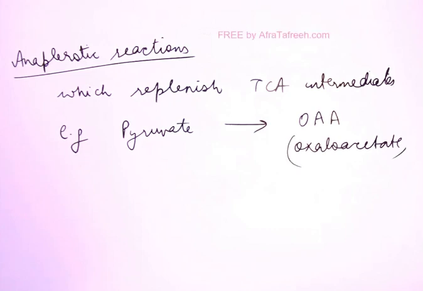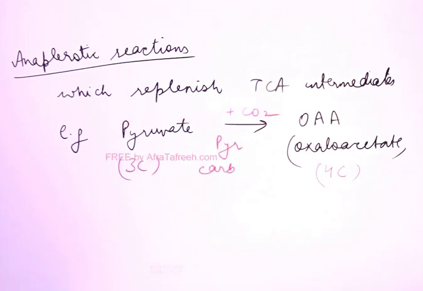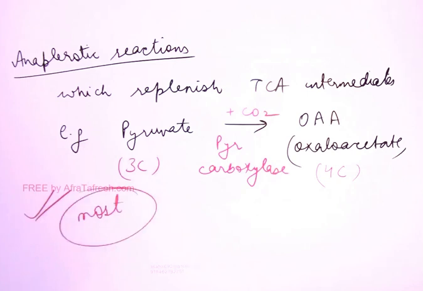See how this reaction will occur. Pyruvate is a 3-carbon compound, oxaloacetate is a 4-carbon compound. So from 3 to 4 carbon, we can simply add carbon dioxide, and the name of this enzyme is pyruvate carboxylase. Pyruvate carboxylase, which synthesizes oxaloacetate, is the most important anaplerotic reaction.